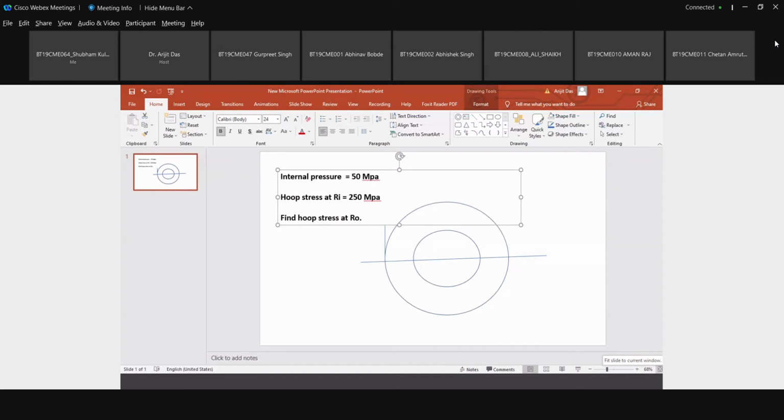You can see the formula. Okay, you see the formula of last class or last to last class.